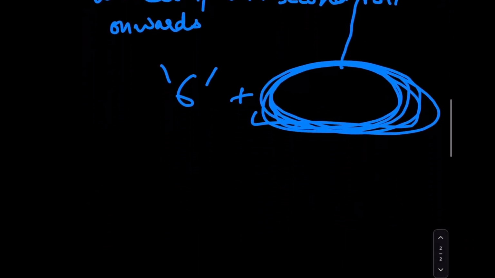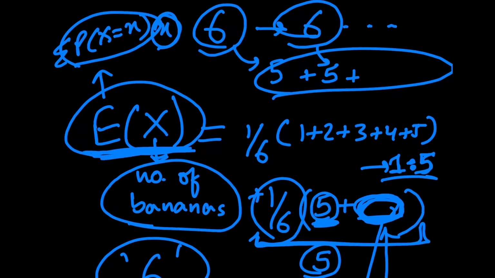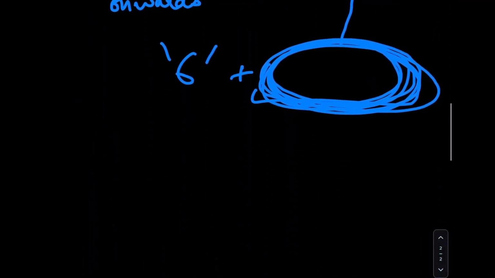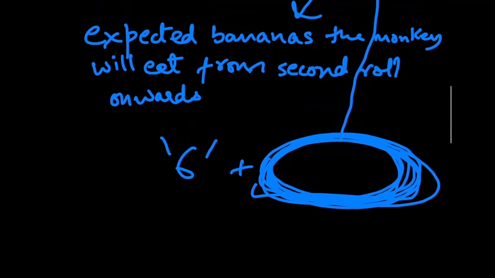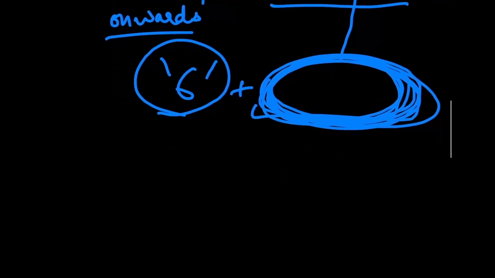Now, try to think about this. Is this case any different from what we're talking about when we're trying to calculate this value over here? No, this is basically an identical repeat of the initial scenario. The expected number of bananas that the monkey is going to eat, given that he has rolled a 6 on his first roll and now he gets a completely new roll, is going to be the exact same.